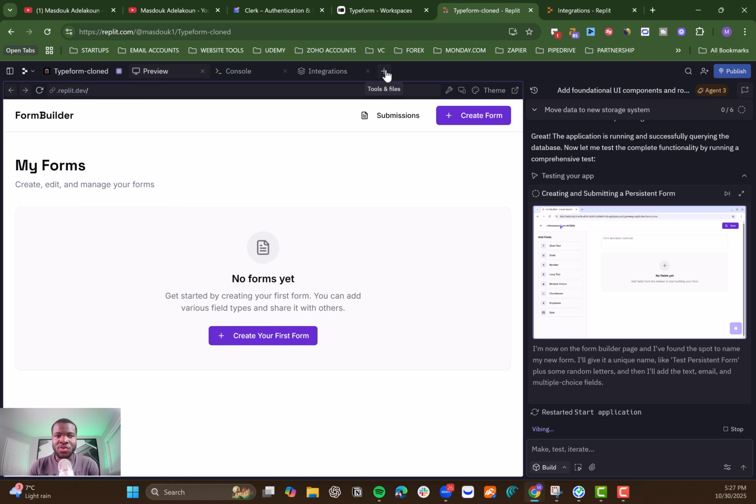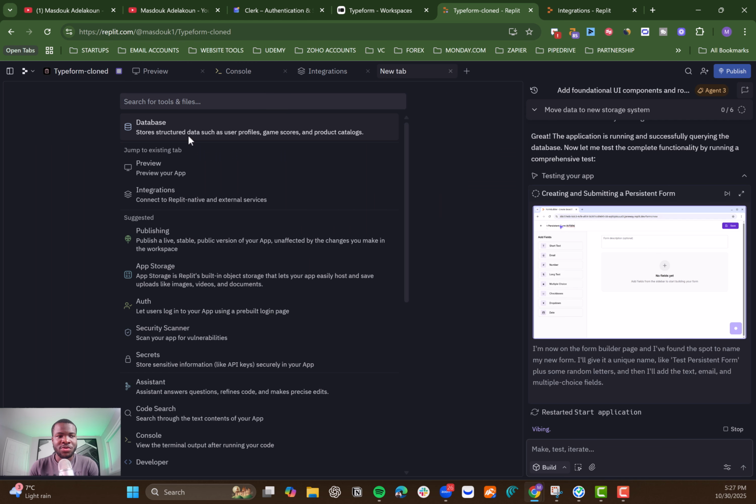Those are what we call tools. You can click on it if you want to create a new tool, I mean, a new tab basically. Then if I want to see the integration, I can click on integration. That will bring me to the integration tab to see the different applications connected to my current app. If I want to publish the app, this is the place where we do the publishing, and we can do that after we finish the development of the app.